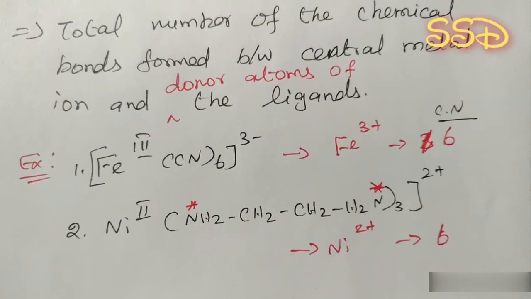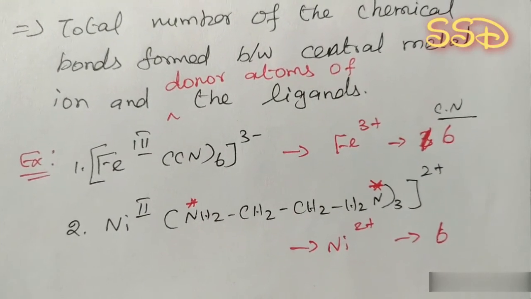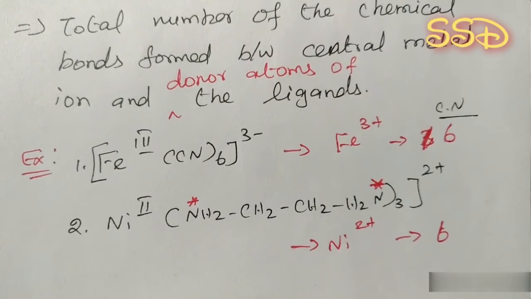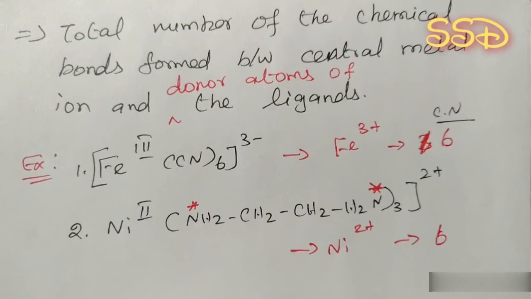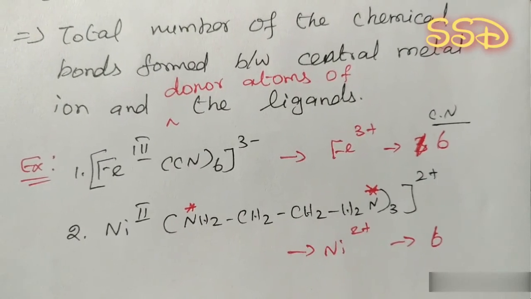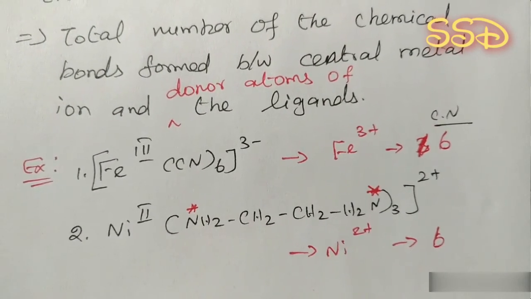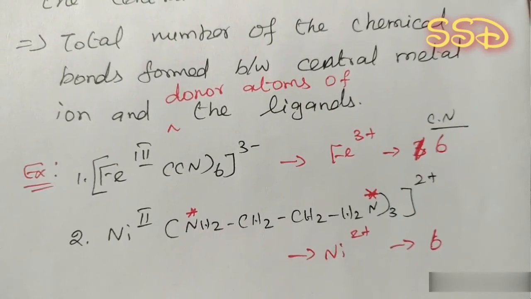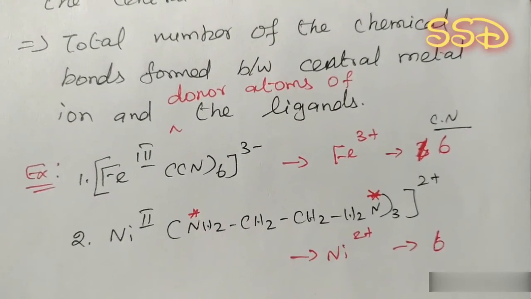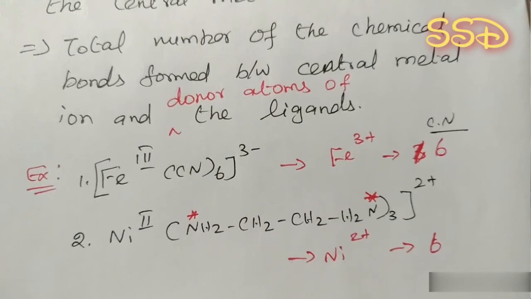The coordination number of nickel 2+ is 6. Here only 3 ligands are present, but the coordination number of nickel 2+ is 6 because each ligand has 2 donor atoms, 2 donor nitrogen atoms. So 2 into 3, 6. That's why nickel 2+ has coordination number 6.